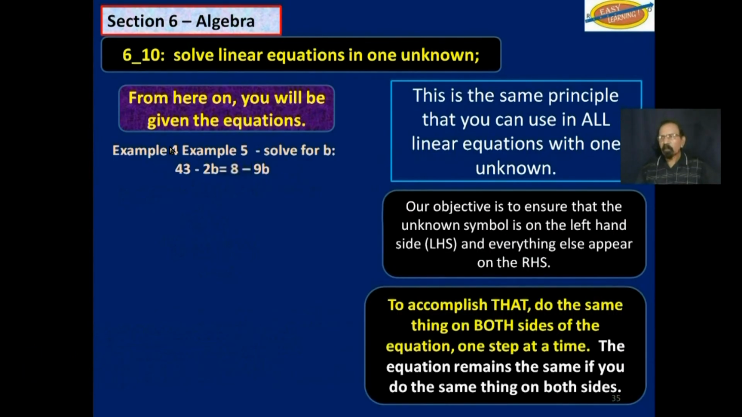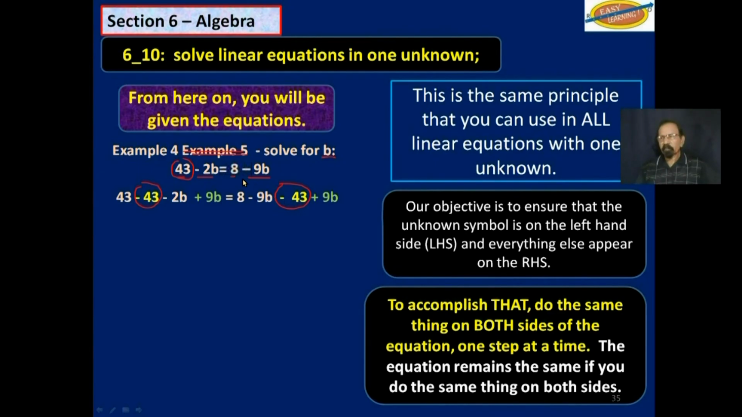Example 4, solve for b. 43 minus 2b is equal to 8 minus 9b. So we want to get rid of this 43 from this side and put it on the next side. So we'll subtract 43 here, and we will also subtract 43 here. In effect, you have moved that positive 43 to the right-hand side and made it negative.